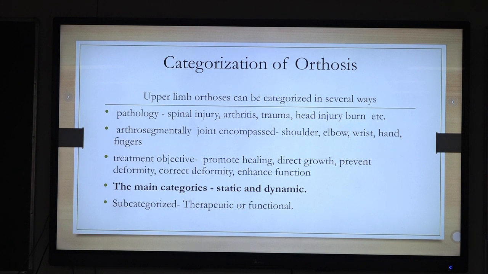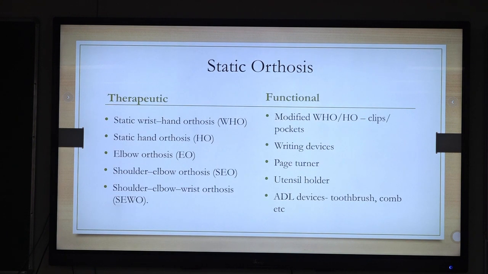We can categorize it according to the pathology. We can categorize it according to the joint involved, that is what is done in ISO. And it also has sub-categorization, that is the therapeutic category, whether orthosis is given for therapeutic purpose or for functional gain. What is therapeutic and functional? I will just tell.